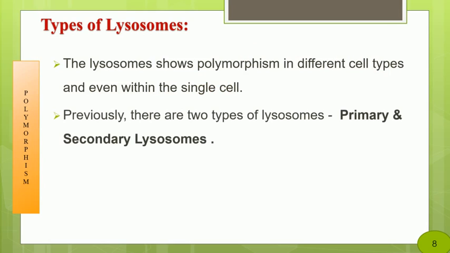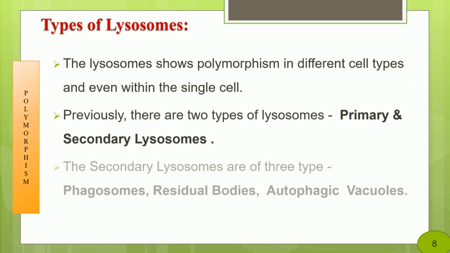Basically all the lysosomes are categorized into two types, primary lysosomes and secondary lysosomes. The secondary lysosomes are further divided into three types: phagosomes, residual bodies and autophagic vacuoles. So remember that there are two types of lysosome, primary and secondary, and secondary lysosomes are further of three types: phagosomes, residual bodies and autophagic vacuoles.